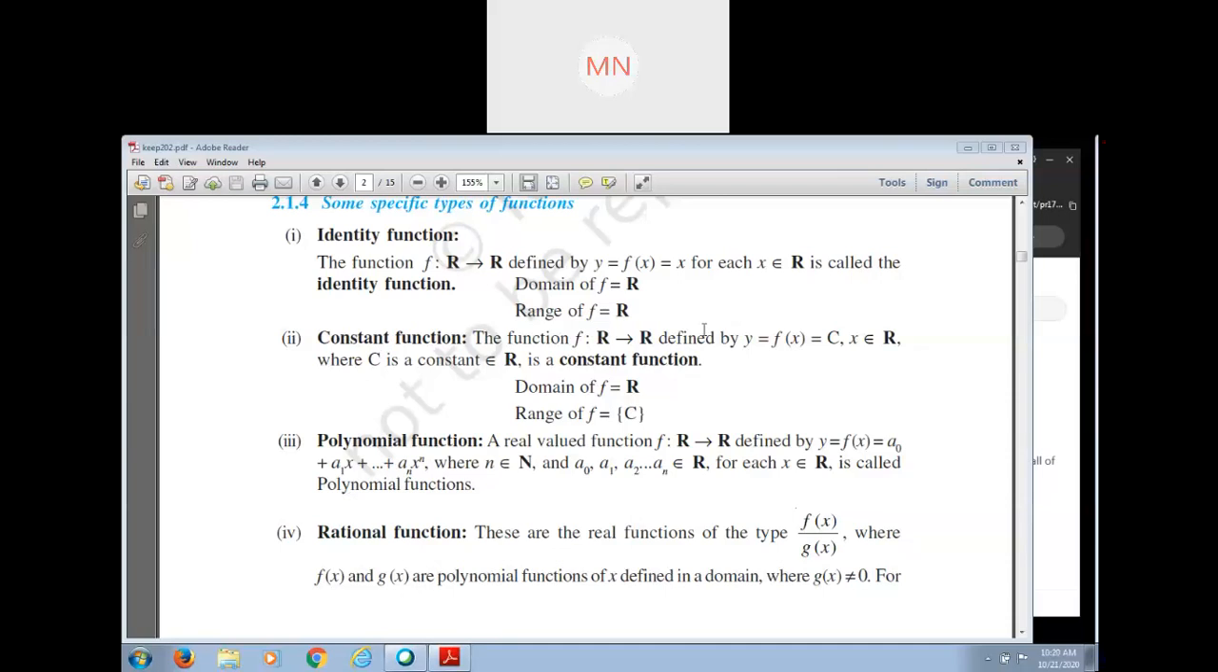And function is what? Function is a special type of relation in which all elements of the first set are associated with a unique element of the second set. Suppose we consider two non-empty sets A and B, and we define a function f from A to B in such a way that all elements of A are associated with a unique element of B. So we can say that it's a special type of relation.